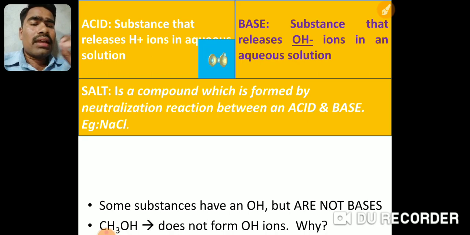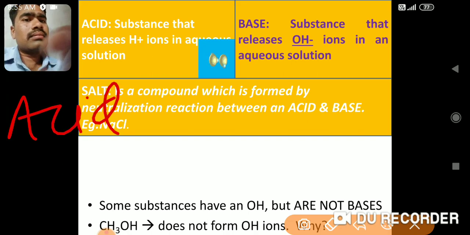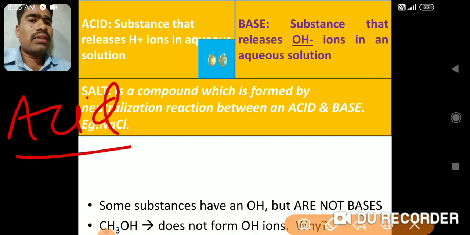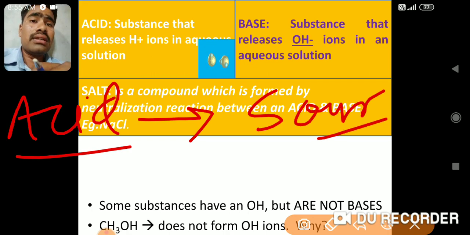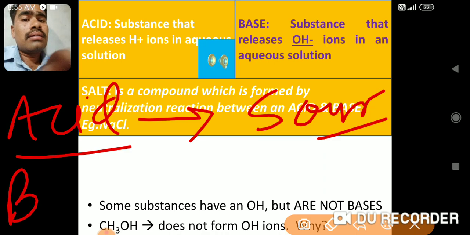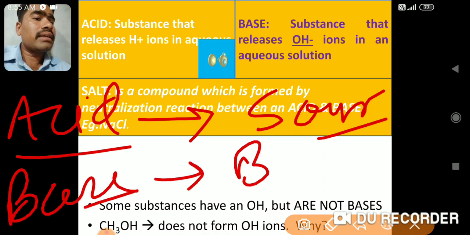So acids, generally, are sour. What is the taste of acid? Generally acids are sour in taste, and bases are bitter in taste.